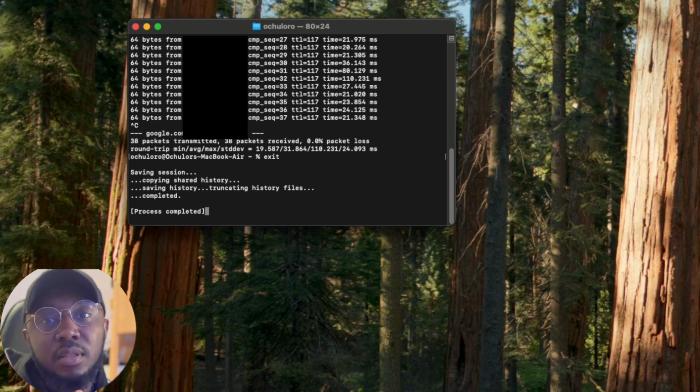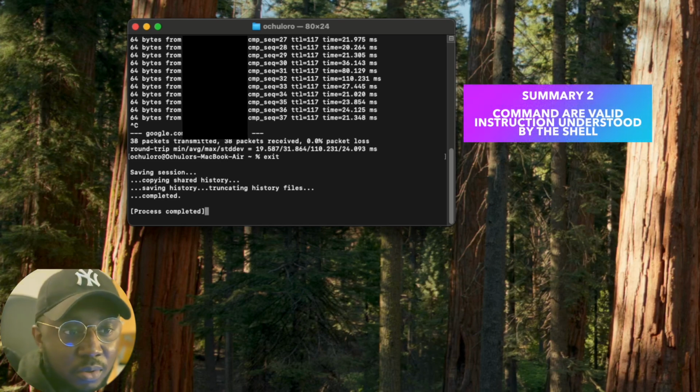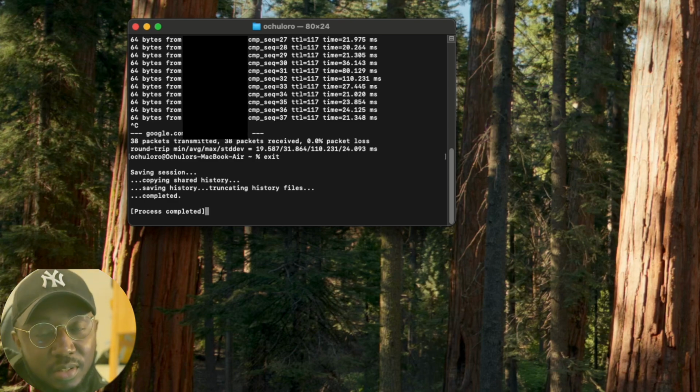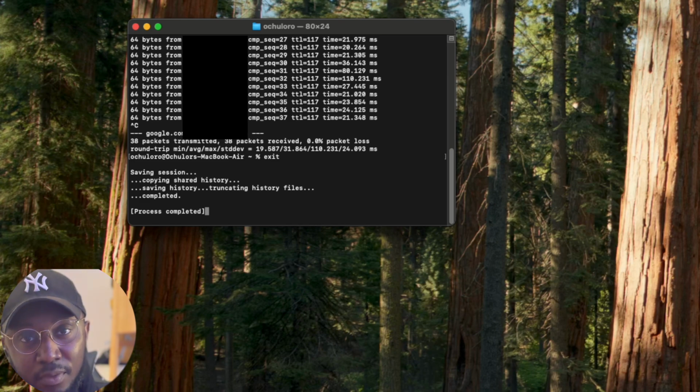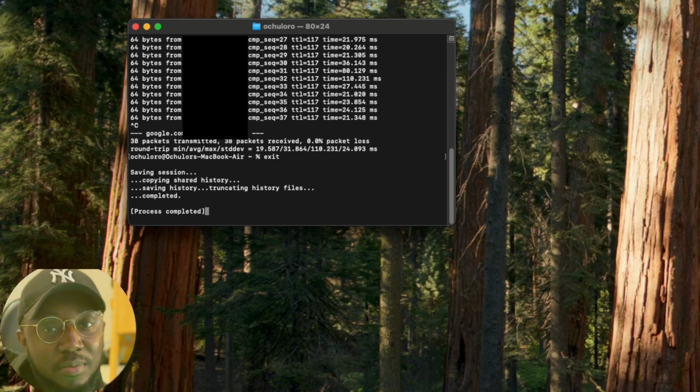And we've also seen that the bash program requires a certain kind of information or command for it to respond back to you. And these are commands. Commands are basically instructions given to the shell using bash to perform a certain task. If we give it a command it understands, it performs the task and gives us an output. However, if we give it a command it doesn't understand, it just screams at us until we do what's right.